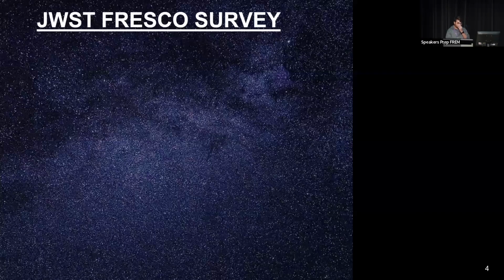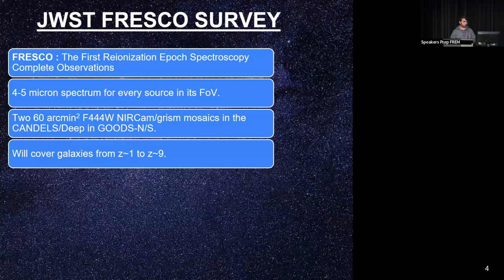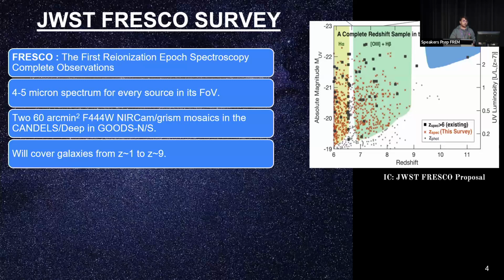If we talk about the epoch of reionization, one of the JWST surveys which is going to focus on this regime is the FRESCO survey. It is a survey which is going to focus on 4 to 5 micron spectroscopy in every field of view. It will cover a 260 arcminute squared field in the GOODS deep fields. It is going to cover a redshift range of 1 to 9, but in my analysis, I'm mostly focusing on redshifts ranging from 7 to 9, shown in the green line here.